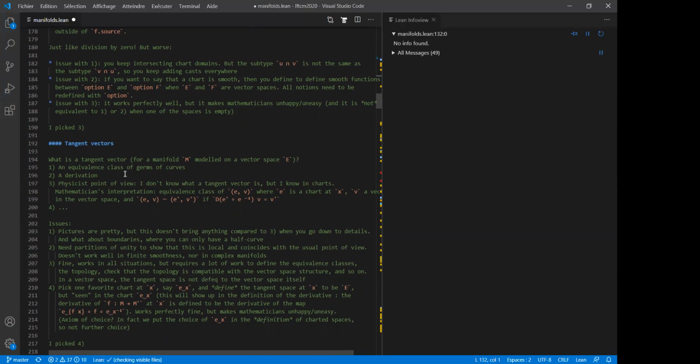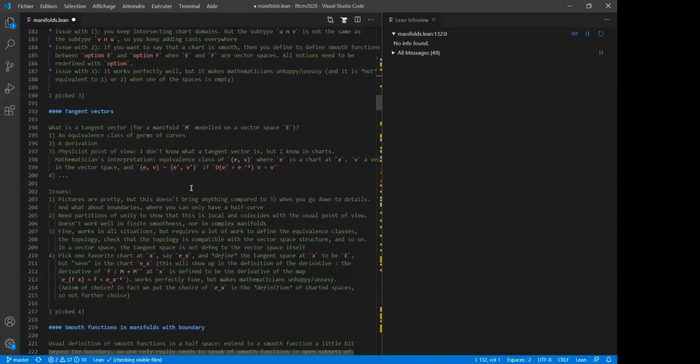Then you have a completely non-geometric and non-intuitive definition, which is just a derivation, a map on the space of infinitely differentiable functions that satisfies the same axioms as the derivative. And then you have the physicist point of view, and the physicist says, okay, I don't know what a manifold is, but I know how to compute tangent vectors in charts. And the mathematician's interpretation would be an equivalence class of pairs (e, v), where e is a chart and v is the vector, and you would say that two pairs like that are equivalent if when you compose the charts and apply them to v, you get v prime. And then, I don't know, maybe you have a lot of other definitions.